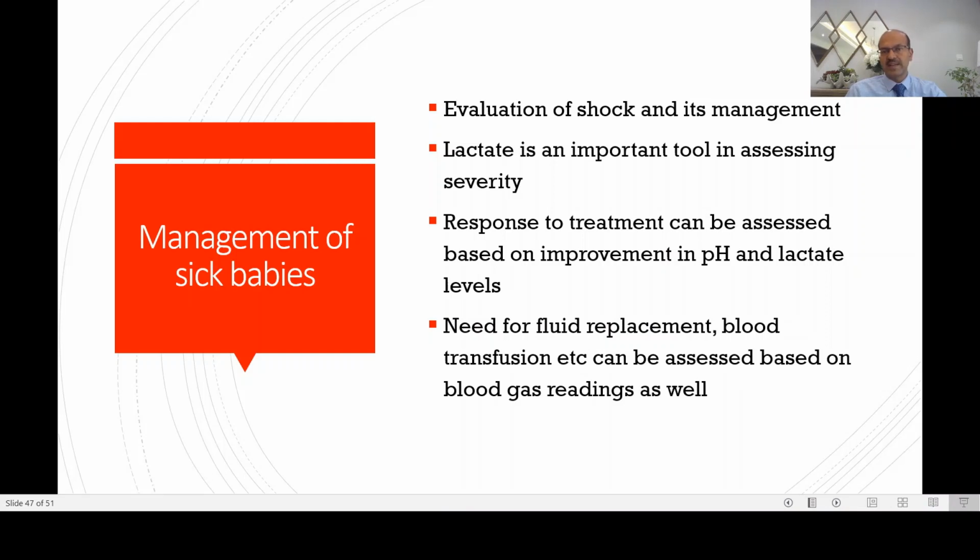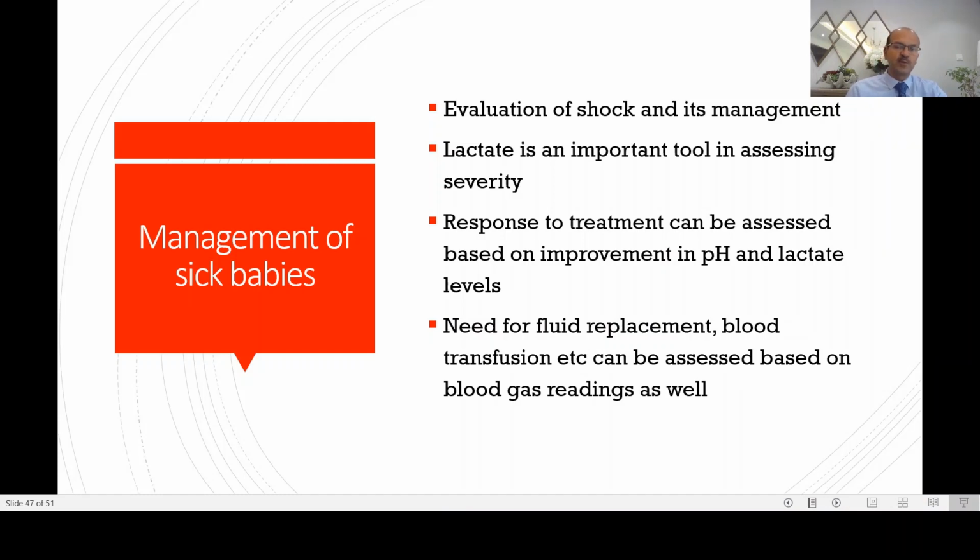Many surgeons use lactate as a tool in necrotizing enterocolitis as well. The response to treatment can be assessed based on improvement in pH and lactate levels. The need for fluid replacement, blood transfusion, etc. can be assessed based on blood gas readings as well. So the pH and the base excess are going to be the key here.